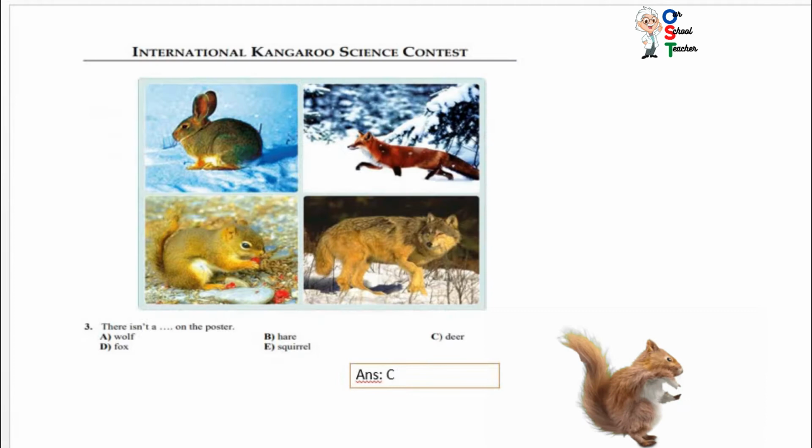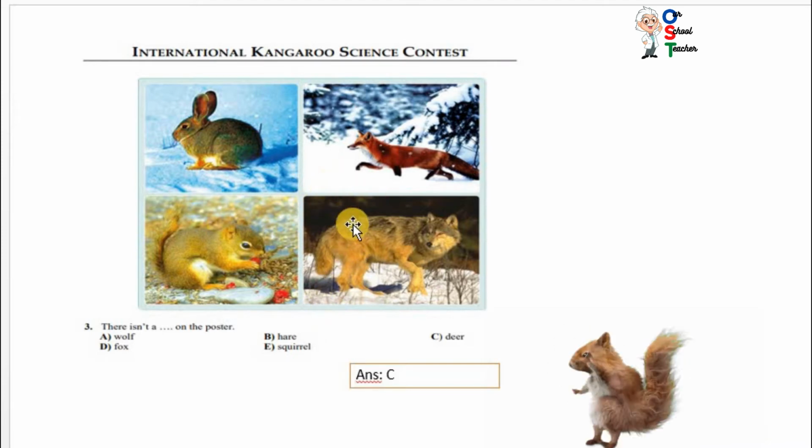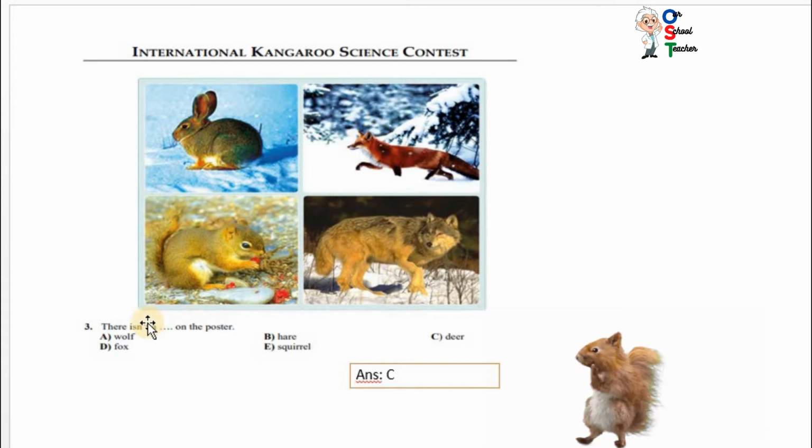Now move on to the next picture. You can see rabbit, squirrel, fox and wolf. So, read the question. There isn't a what on the poster? Wolf?